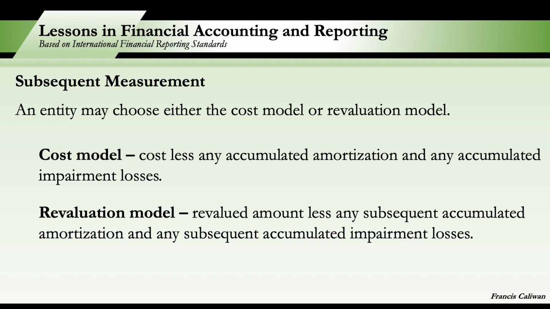Before we proceed with the revaluation model, let's discuss first amortization. What is amortization? It is the systematic allocation of the depreciable amount or the amortizable amount of an intangible asset over its useful life. This is similar with depreciation: allocation of the cost over the life.